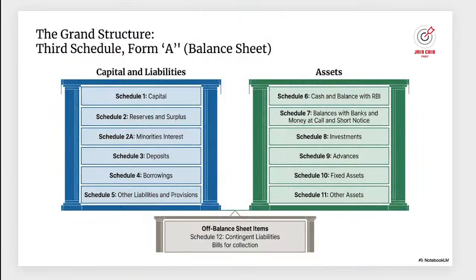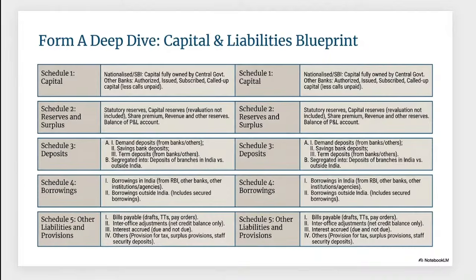Like if I show you the areas. First, the balance sheet, we have these 11 schedules, which are 12 schedules, which are part of this. Capital and liabilities and assets. Contingent liabilities, the other portion. And your profit and loss account.